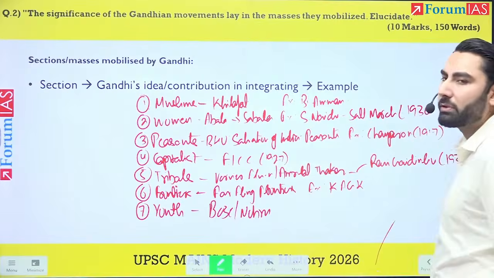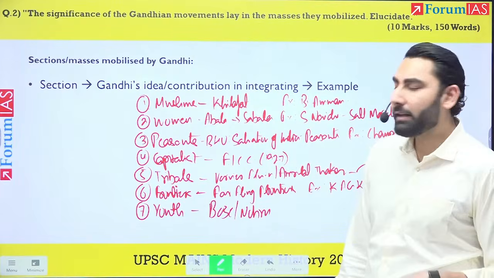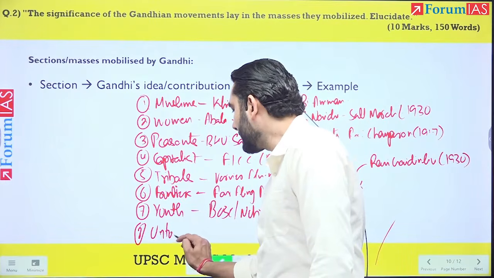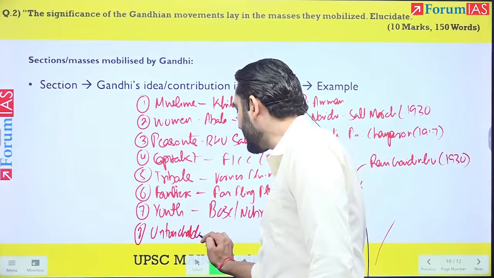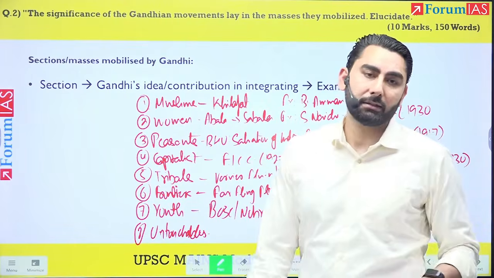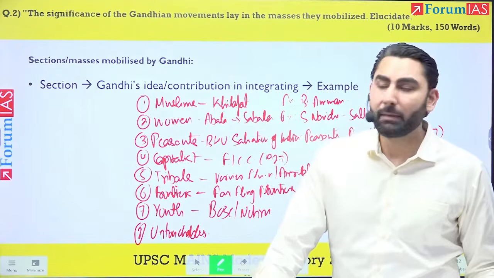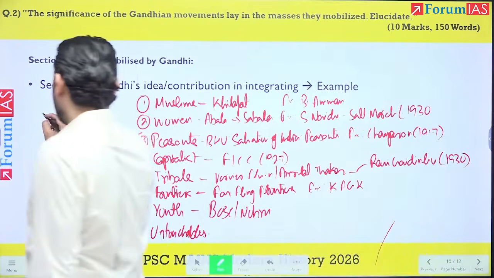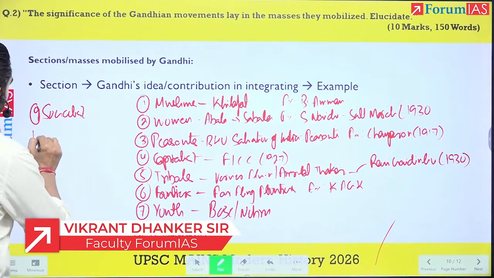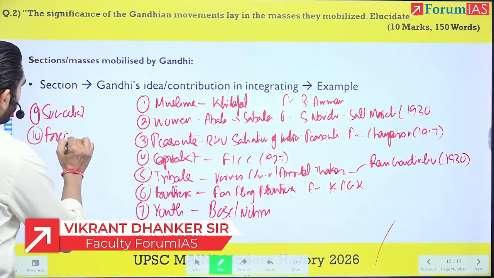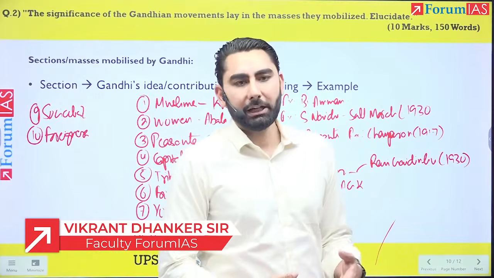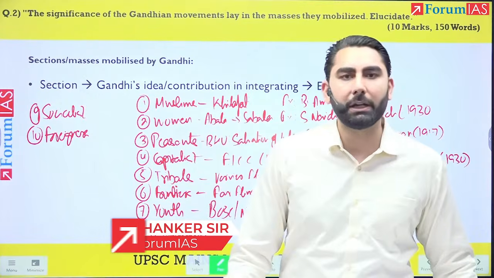Now, so these are some of the sections that were led by Gandhiji. Obviously, I have forgotten a very important one, the untouchables. You can all write a point on it. Pune Pact, Harijan Sevak Sangh. So, those points could have been mentioned. Some more points if you want. You could have mentioned the socialist like Jayaprakash Narayan. You could have mentioned even the foreigners, that Gandhiji's moral appeal, even moral methods, even appealed to the international audience.